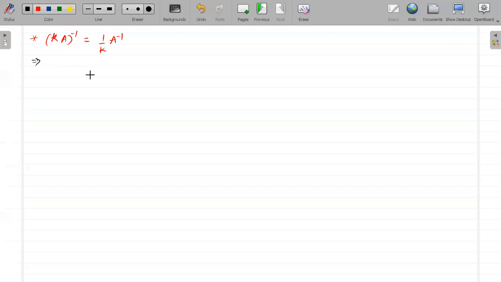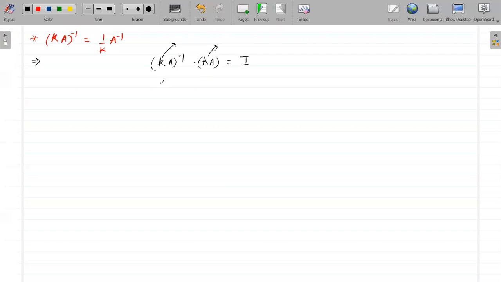Okay, so let's see this one also. We have to find K into A inverse. I know K into A inverse into K into A will give me the identity matrix. But now K is a scalar value, so I can take K outside from this.